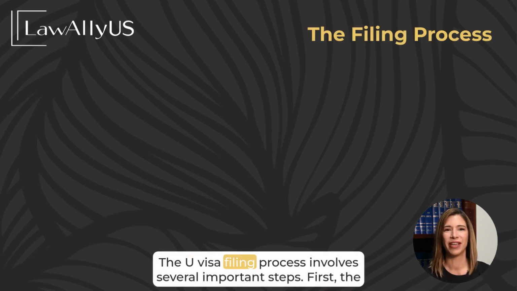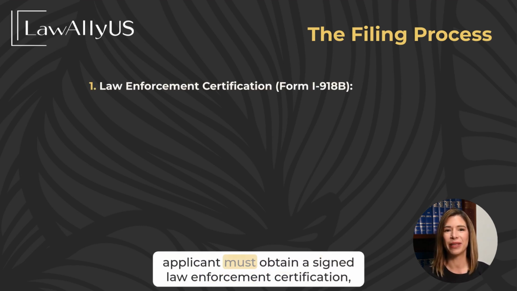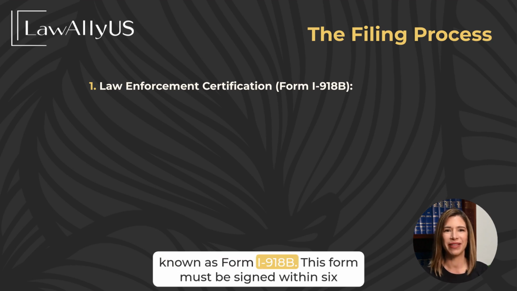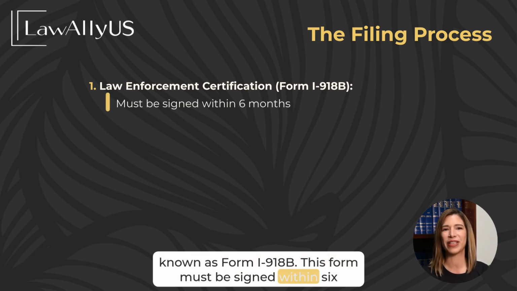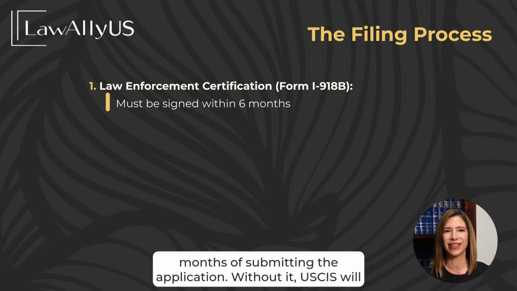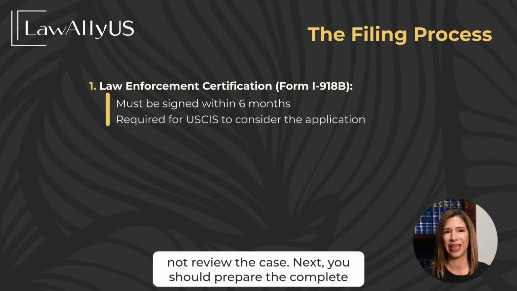The U visa filing process involves several important steps. First, the applicant must obtain a signed law enforcement certification known as Form I-918B. This form must be signed within 6 months of submitting the application. Without it, USCIS will not review the case.